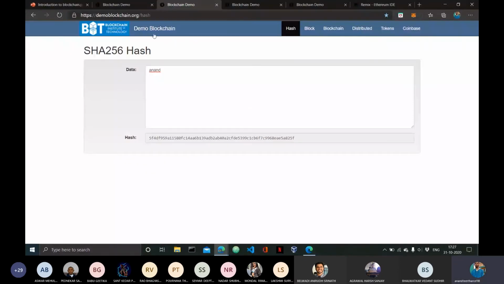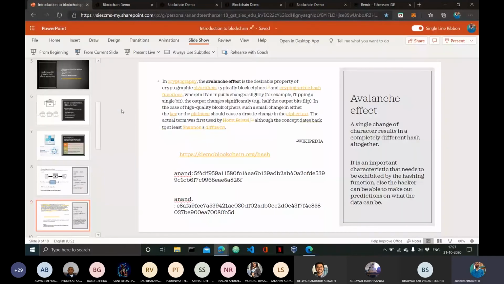So I hope everyone understood this basic SHA-256 hashing algorithm and how it works, what its requirements are and all. This avalanche effect is very important, right? It should be present inside the hashing algorithm, and we'll see in some time why it is so important and why it must definitely be present when we are studying mining.